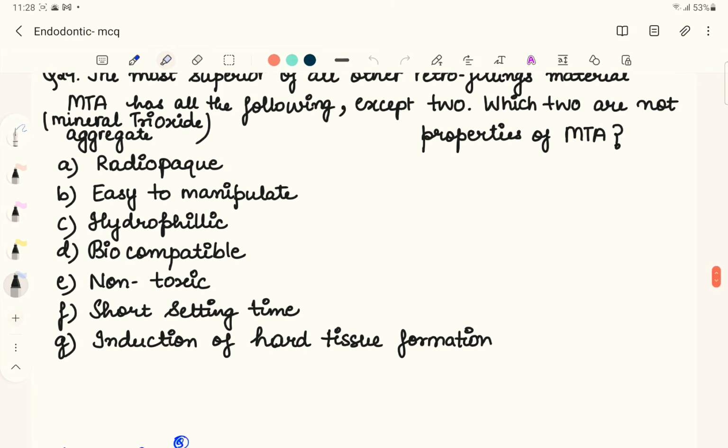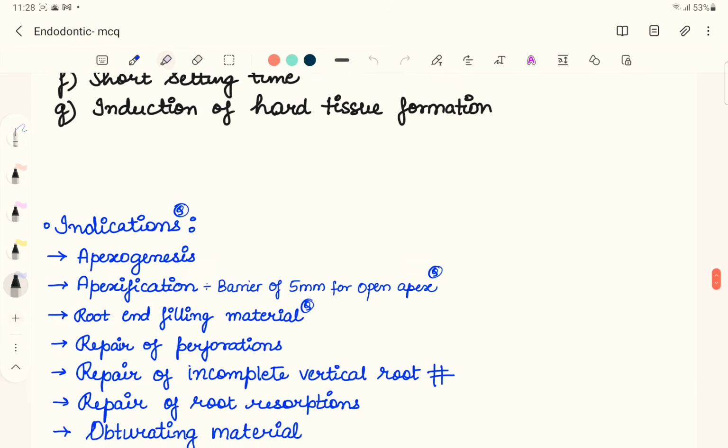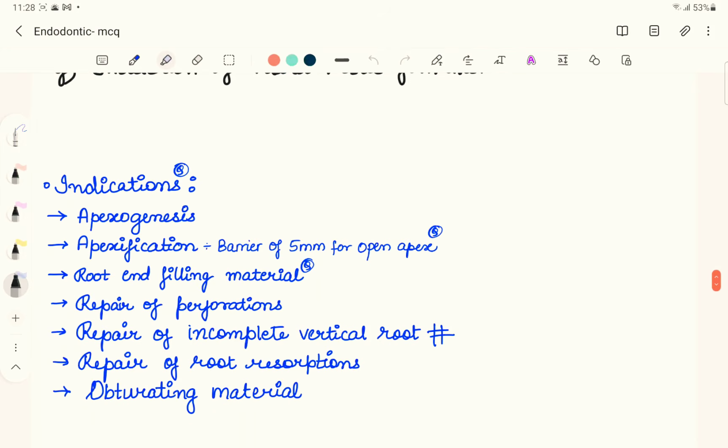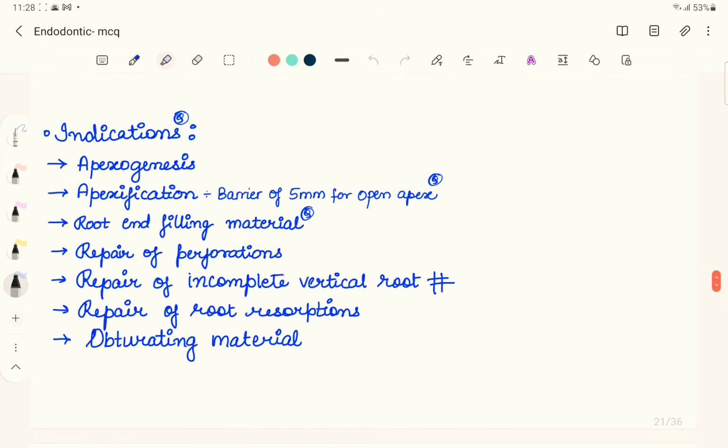So, the mineral trioxide aggregate, MTA, let's understand the indications, contraindications, advantages, disadvantages, and the properties so that we can solve this question. Talking about mineral trioxide aggregate, it comes in two colors. That is why it is divided into two forms, a white form of the MTA or a gray form of the MTA. White color is white MTA, gray one is gray MTA.